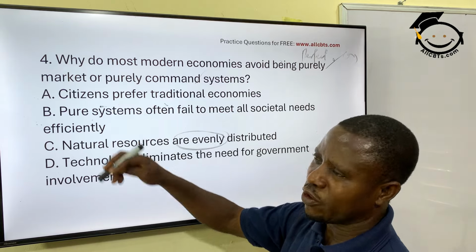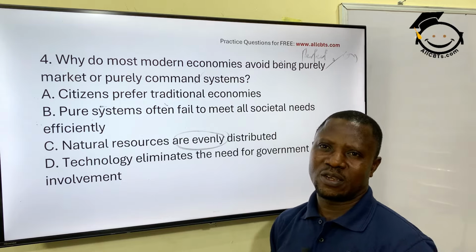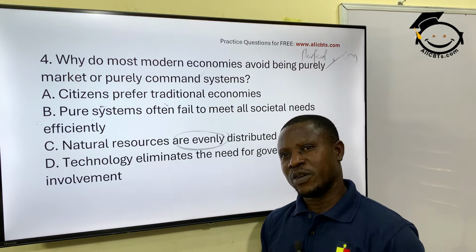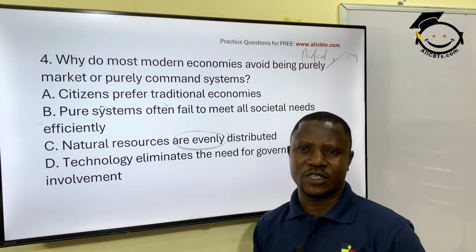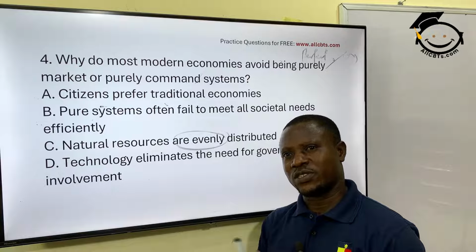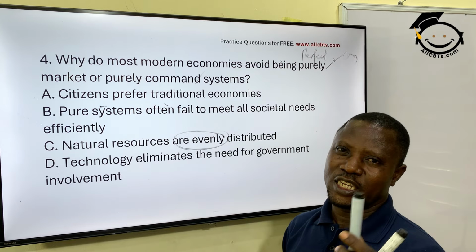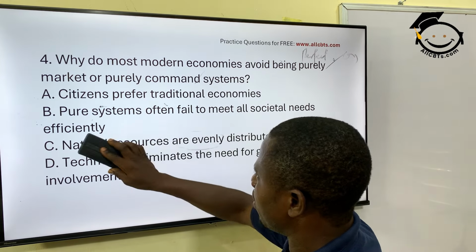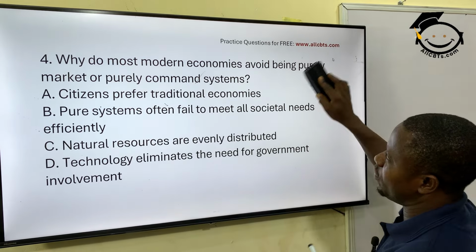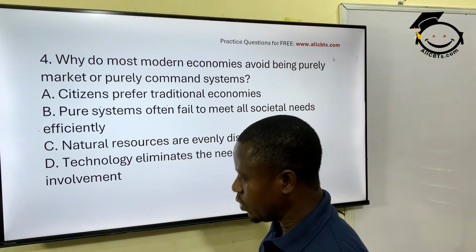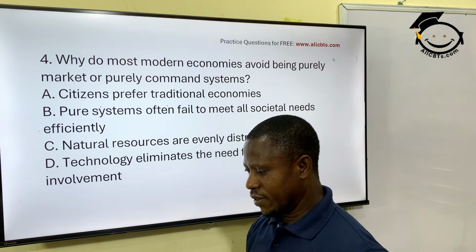Most of the time, the perfect or the pure system cannot even meet all the needs of the people efficiently. Remember, human wants are unlimited, but the means to satisfy these wants are limited. That's why we have limited resources chasing after what? Unlimited wants. And we say what? Human wants are what? Insatiable. Can never be satisfied, because as you satisfy one, you are in need of another. So there cannot be a pure or a perfect market in that sense. Okay. Alright. So option B is the correct answer.